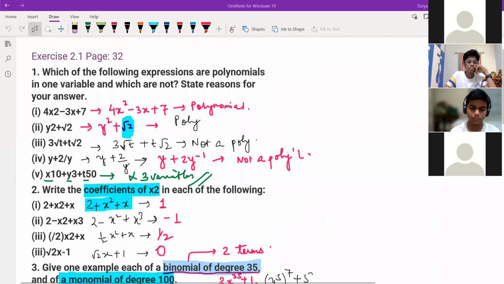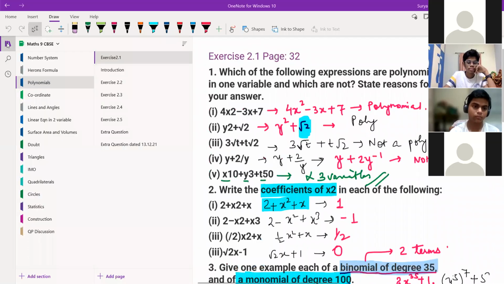So now we are going to do word problems, word problems based on your quadratic equations we do now. Okay.